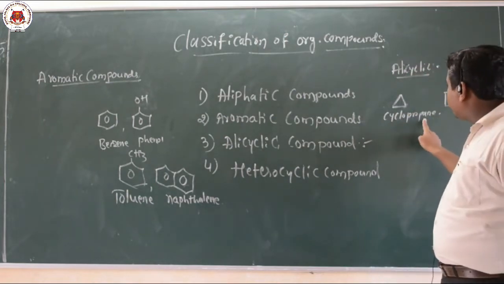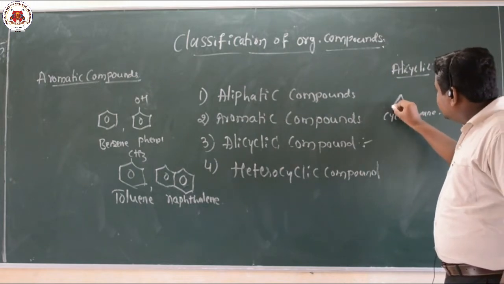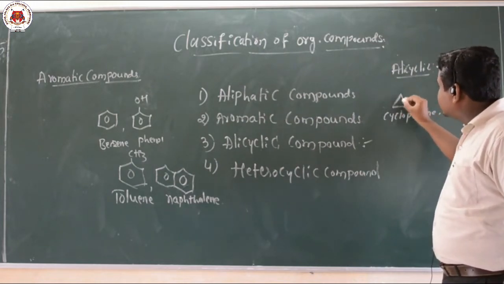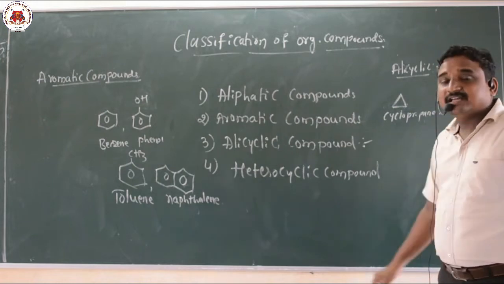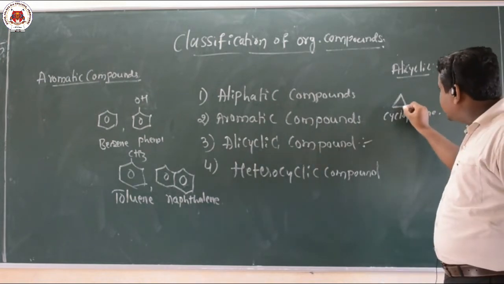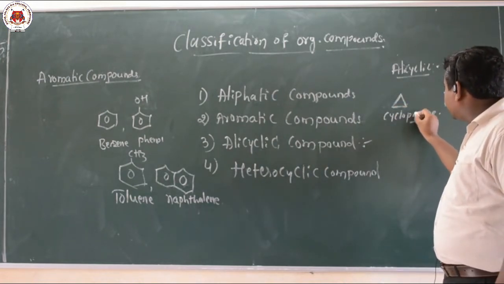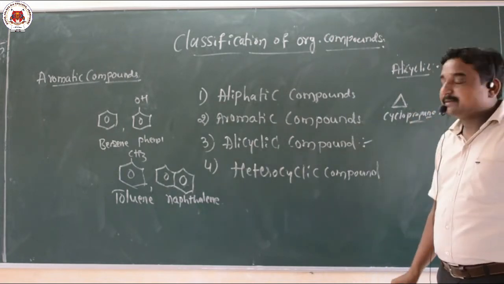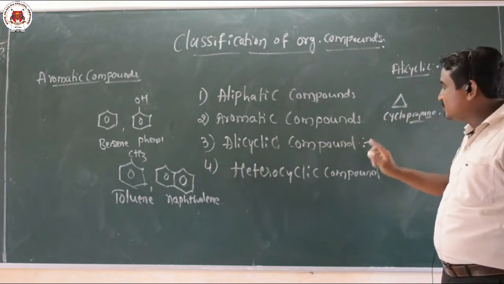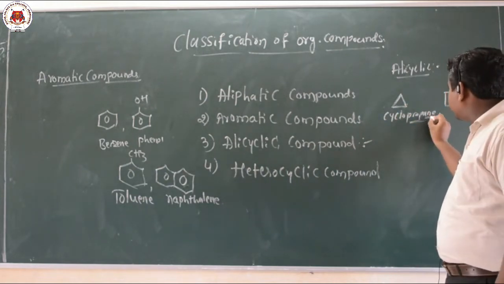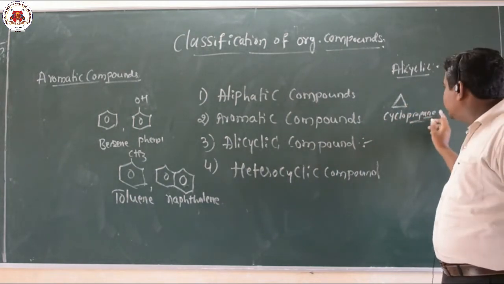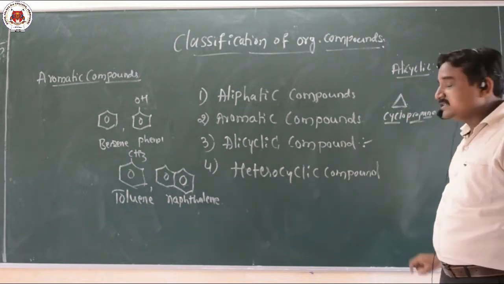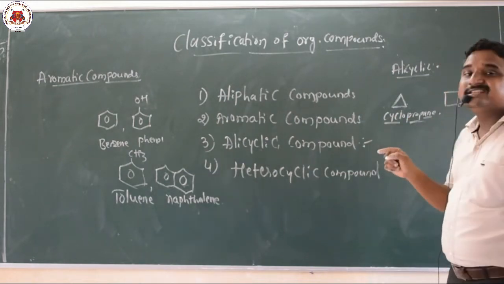So cyclopropane: here 3 carbon atoms are there, hence we know the root word for 3 carbon atoms is prop. And ane indicates the presence of only single bonds. There are no double bonds, so for that reason we have used ane. And cyclo means that it is a cyclic structure.